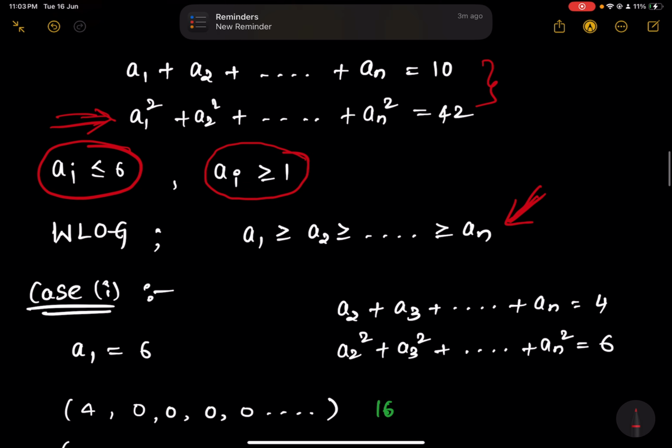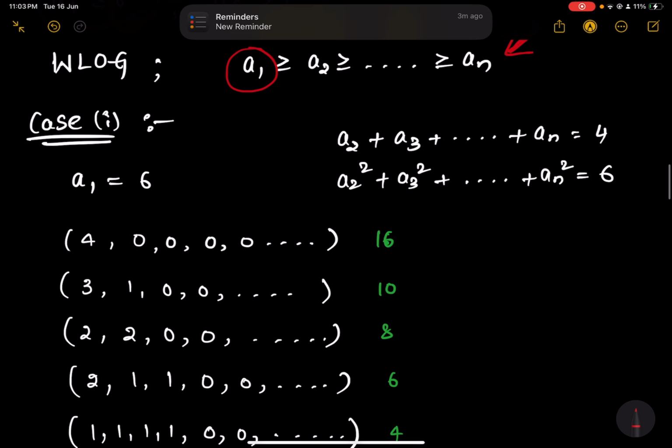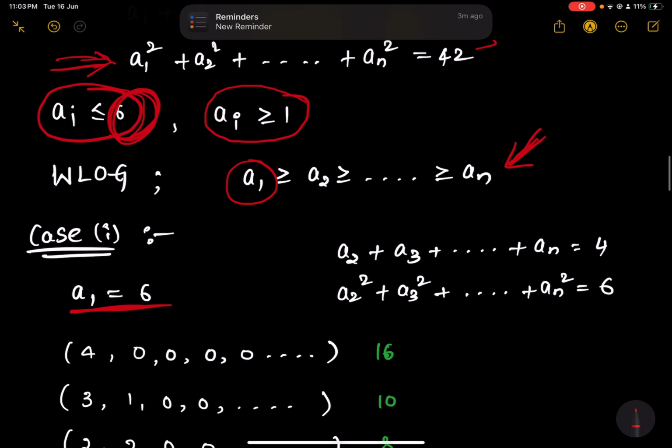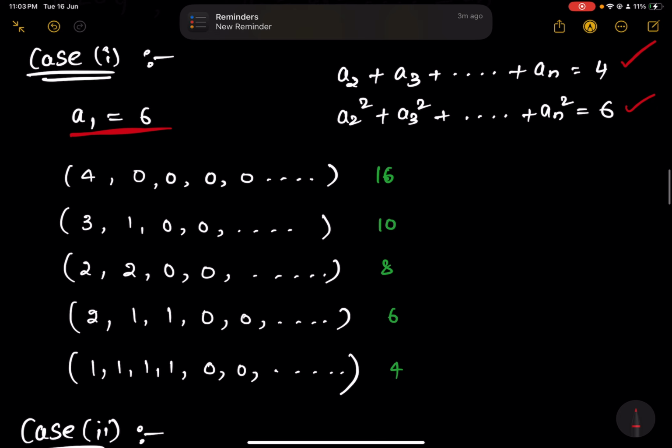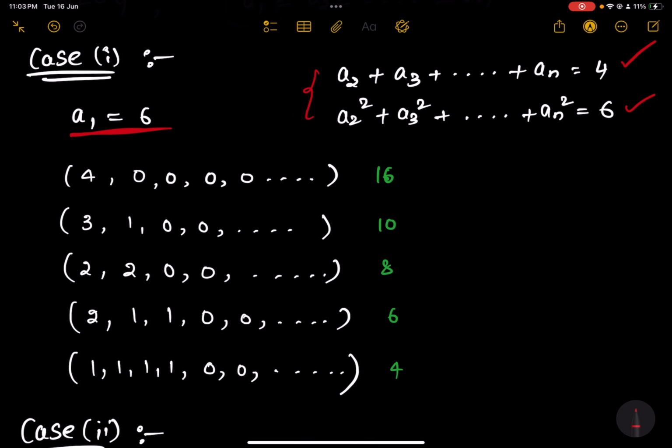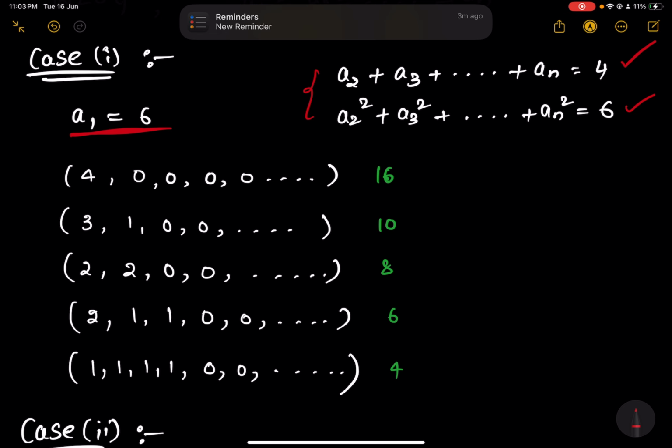Now let us consider the first case. What is the maximum value possible for A1? That is simply 6. When you put A1 equals 6, this equation will give you A2 plus A3 plus and so on AN is 4. And in the second equation, this becomes 36 and this part should become 6. We have these two, so the sum should be 4.